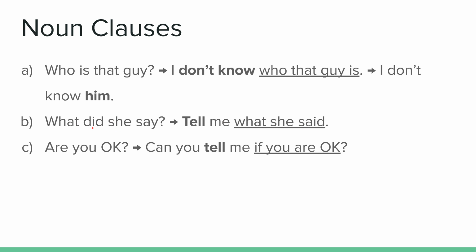Okay. Example C, are you okay? This is a yes or no question. So if this is a noun clause, can you tell me if you are okay? All right. And again, here, pay attention to the word order. In a question, we have to put the verb before the subject, but here it's regular word order.